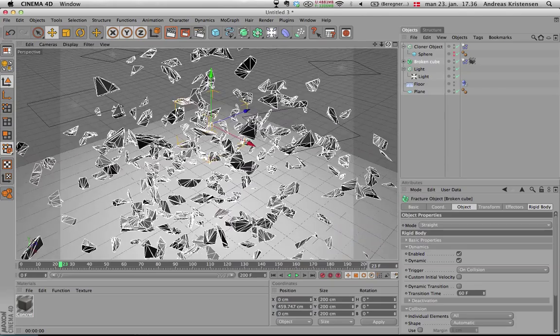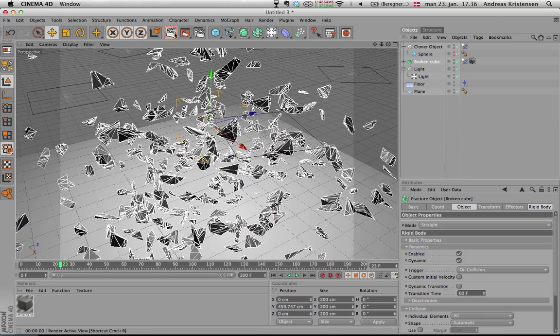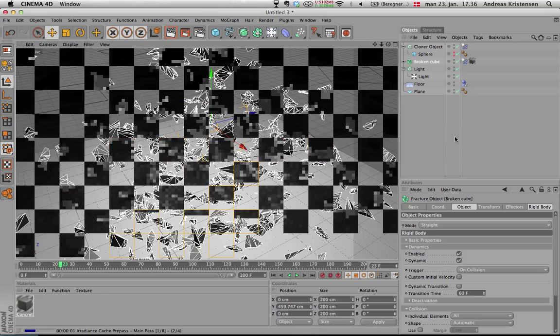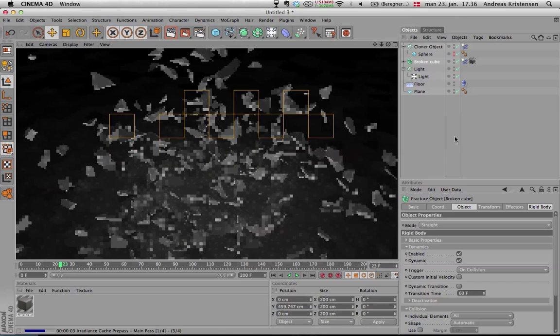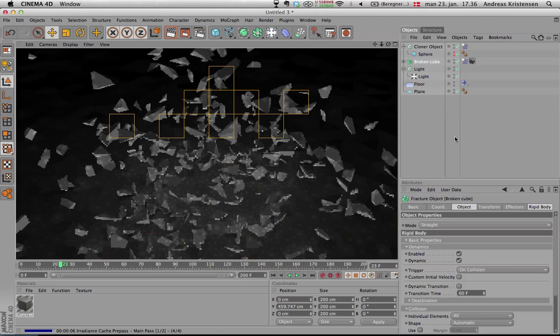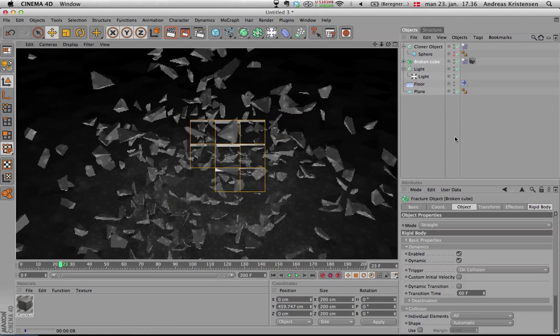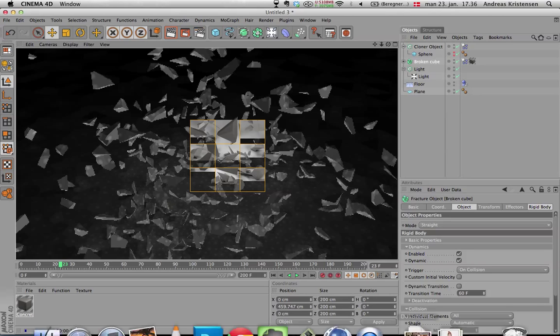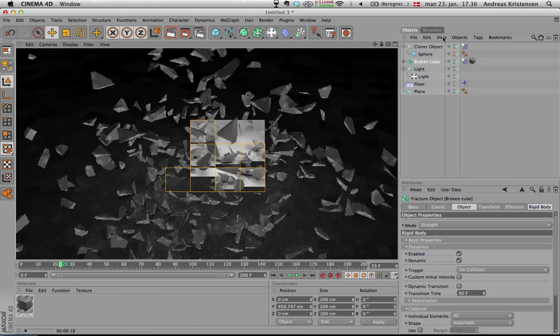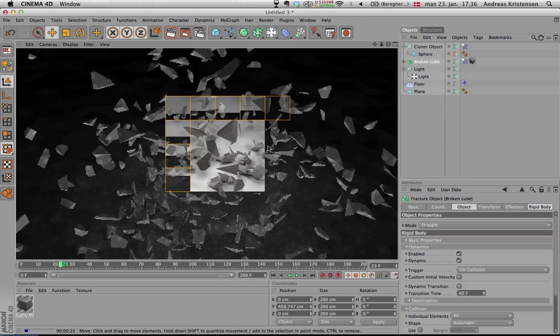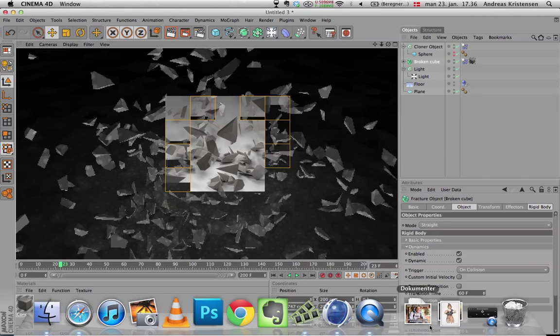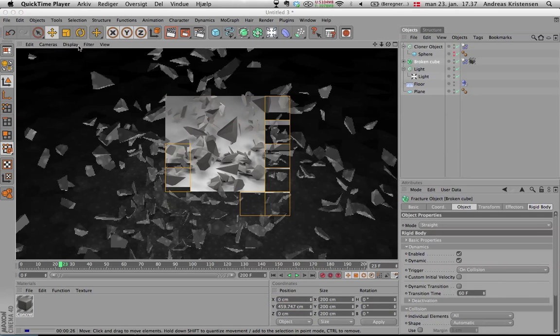I want to check out another angle like this. But you get the idea. It's the explosion, and we'll just wait for it to render. I hate waiting for rendering. And it looks pretty good. Well, that's it. See you next time.